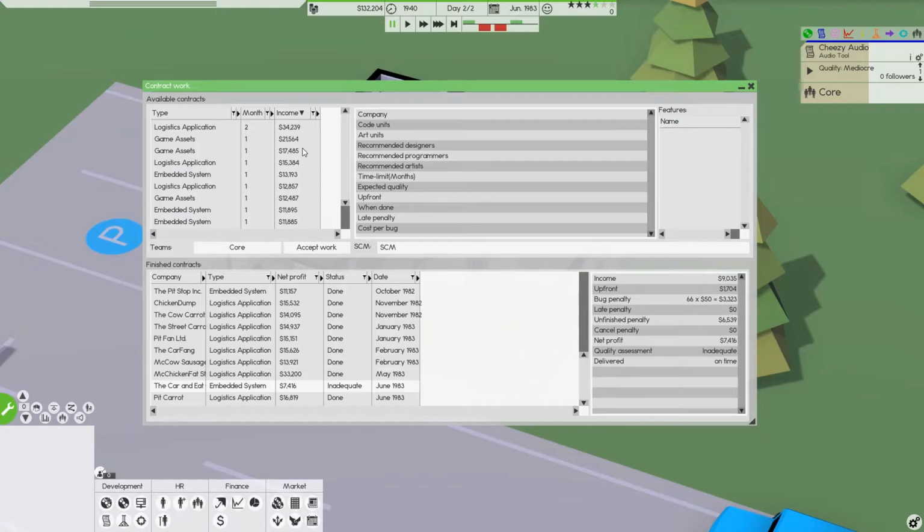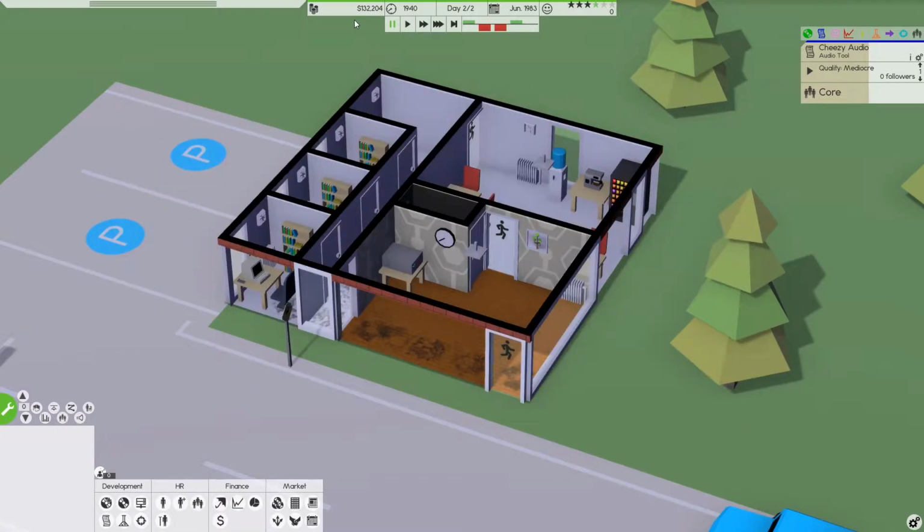So, anyway, that is actually probably a really good spot to stop here. We've got good money in the bank, 132,000. We've built out our offices for everybody. We're gonna send in some cleaners here. And we built out a canteen so they have a place to go and relax, sit down if they need to. Also, the water cooler's there for their stress levels. So yeah, things are moving well.